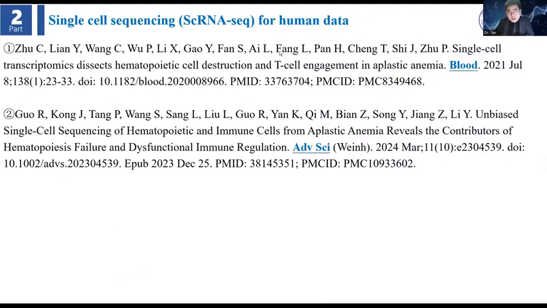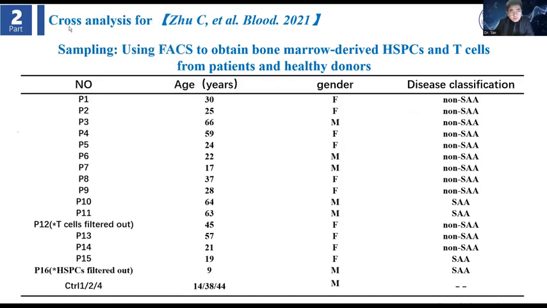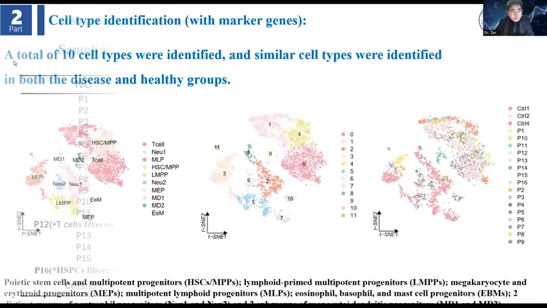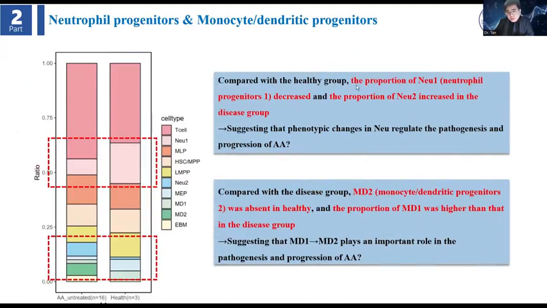So we also did some research for the human data. We found 2 outstanding papers on PubMed, so we also downloaded their data for the cross analysis. In the first paper, a total of 10 cell types were identified, with similar cell types in both disease and health groups. Compared with the health group, the proportion of neutral 1 decreased and the proportion of neutral 2 increased in the disease group.